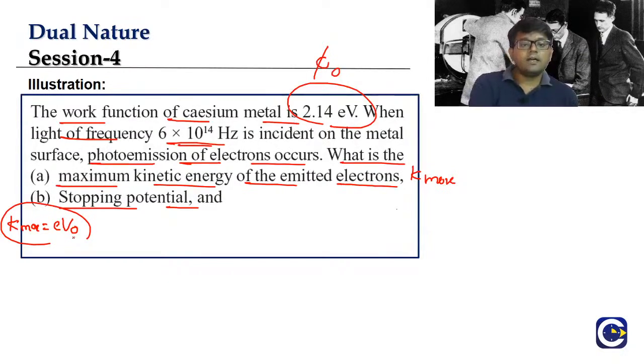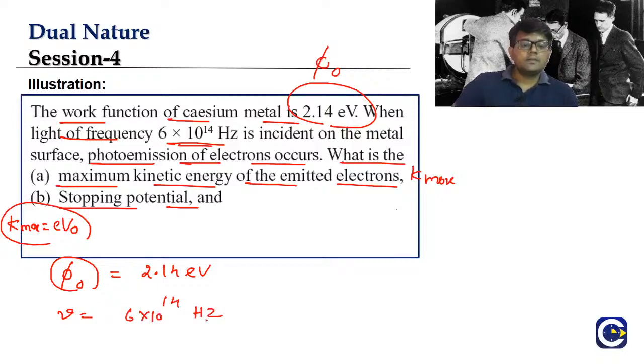What is the given information to us? Work function is given, frequency is given. So look at this, guys. Work function of the metal is given. What is it given as? 2.14 electron volt. Now the frequency is given to us. Frequency of the radiation, what is it? 6 into 10 to the power of 14 hertz. What is the frequency here given to us, guys? 6 into 10 to the power of 14 hertz.